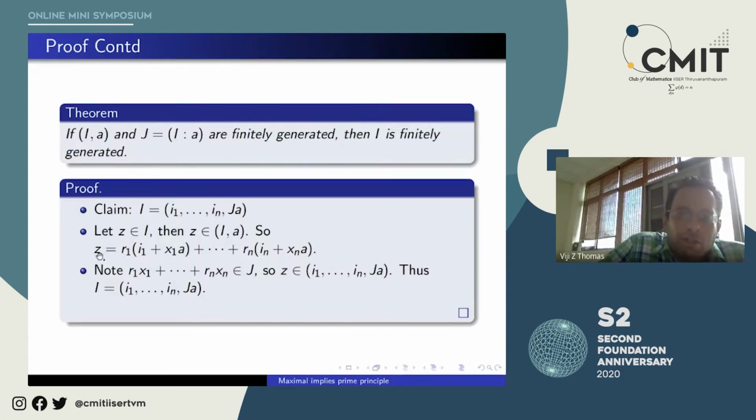Now Z belongs to I. Let's look at all these R1 I1, R2 I2, Rn In, some of those. Forget the other ones.